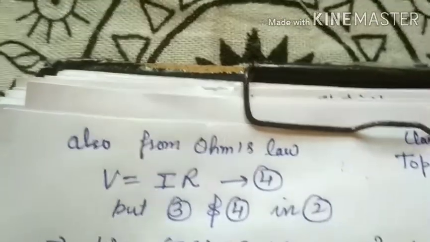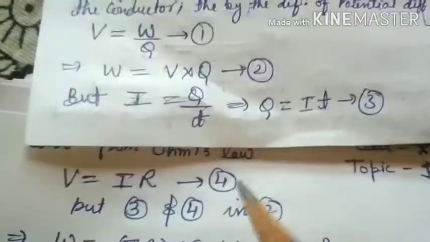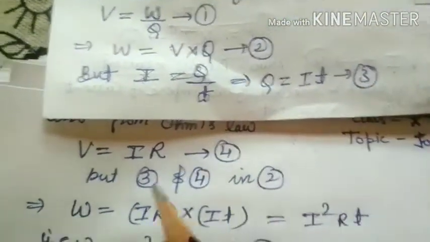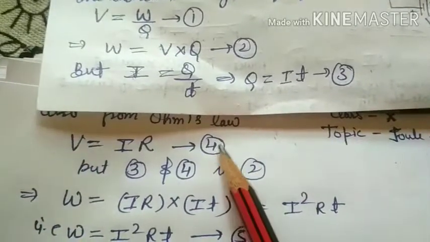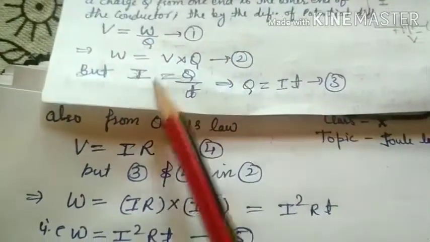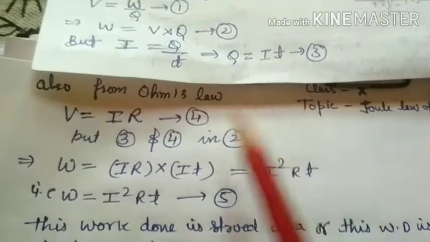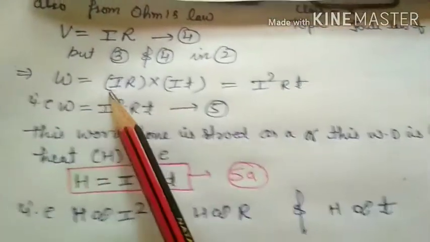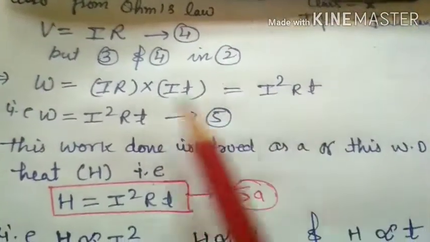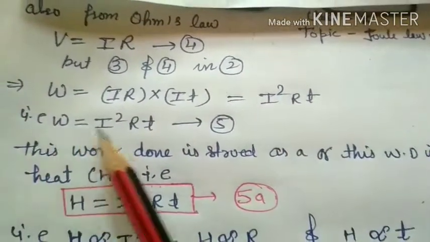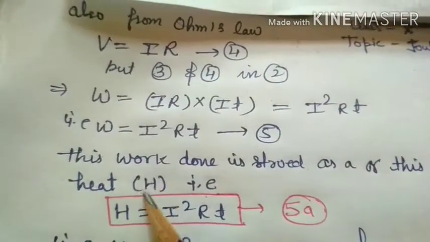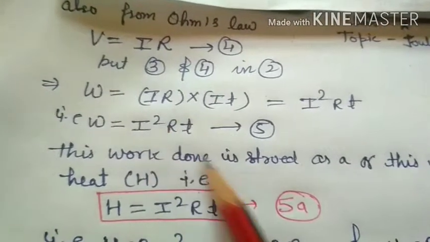Now put equation number 3, that is Q is equal to IT, and equation number 4 in equation number 2. So therefore, W is equal to V, which is IR, into Q, which is IT. IR into IT. So therefore, W is equal to I square RT. This work done is converted into heat. Therefore, H is equal to I square RT.